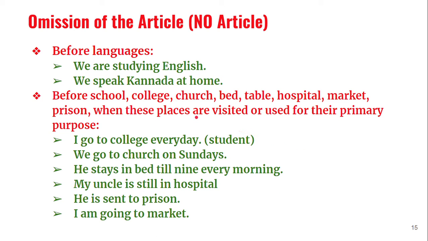Before languages, in the same way, we should not use the. We don't say we are studying the English. We are studying English. But we can say the English. The English means English people. We can say the French. The French means French people. French means language, English means language.